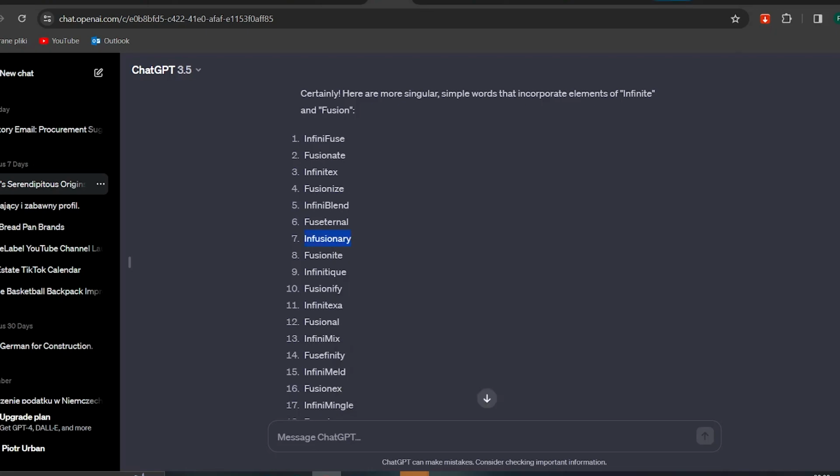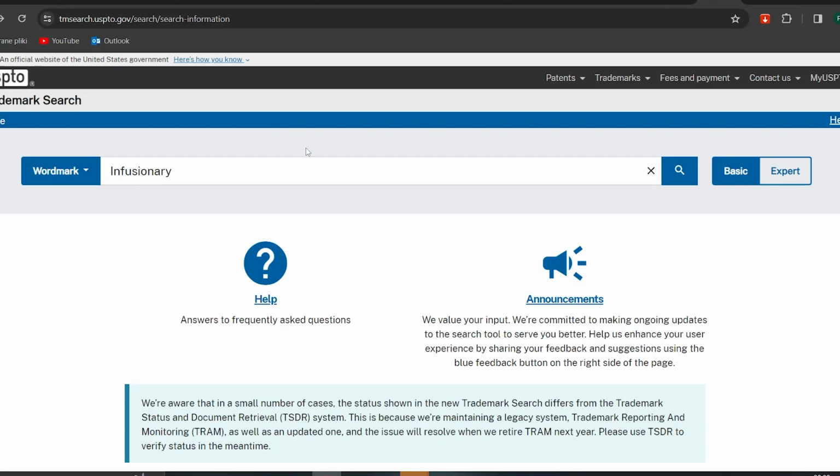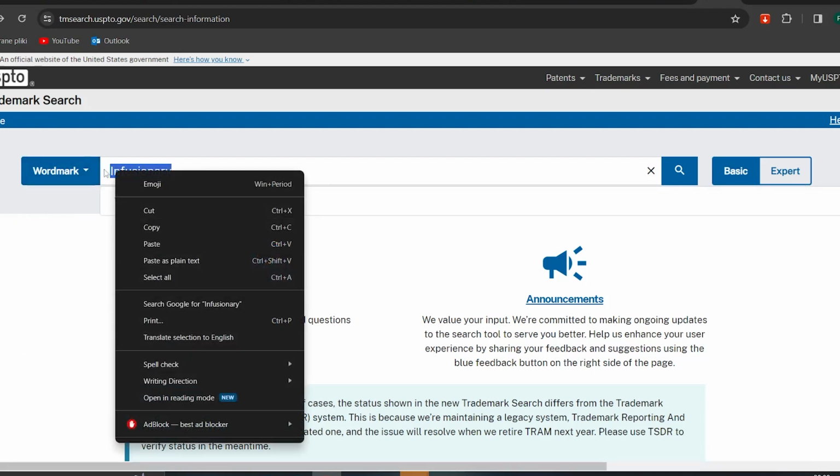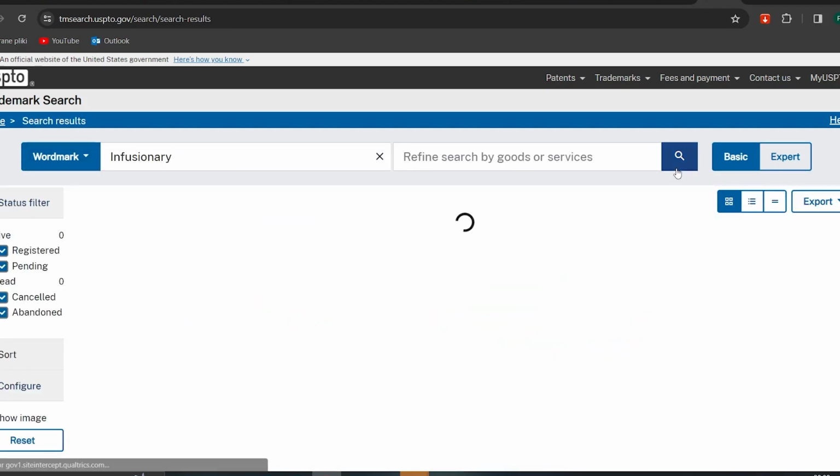So I checked the USPTO, which is the trademark database in the US, and I simply chose the word mark and pasted the word Infusionary in here, and I checked whether there are trademarks like that registered, and here you can see no results found, so it's a very good sign. So I decided I will use that name.